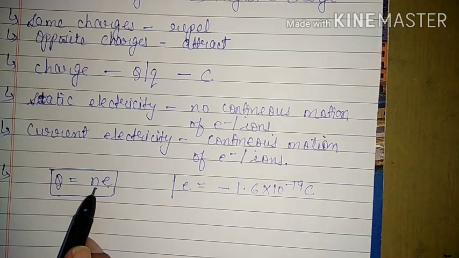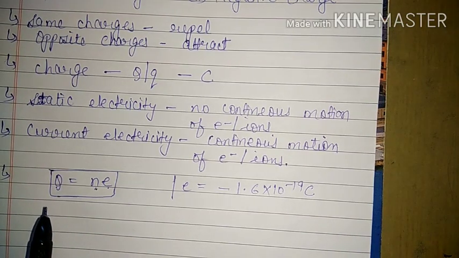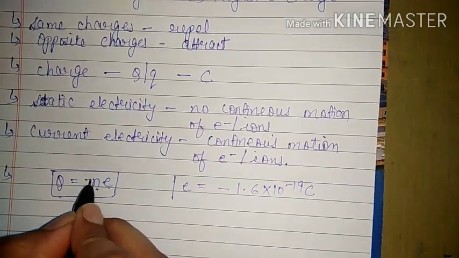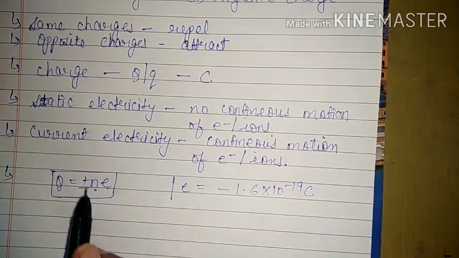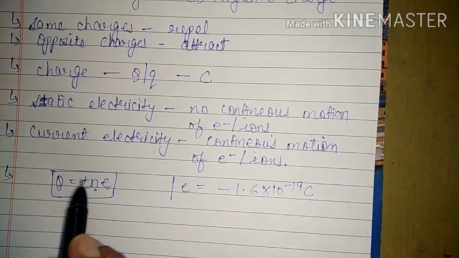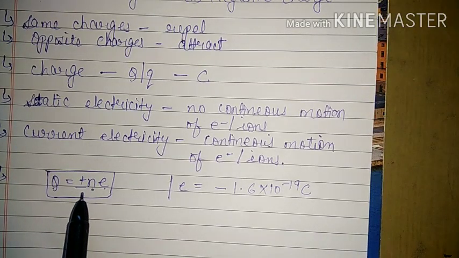That means obviously if any material has more number of free electrons, it can produce more charge and hence more amount of current. That means obviously it will be a good conductor of electricity. Here we can use plus minus sign. If the body is having deficiency of electrons, then obviously it will have positive charge, and if the body is having excess of electrons, then it will have negative charge.